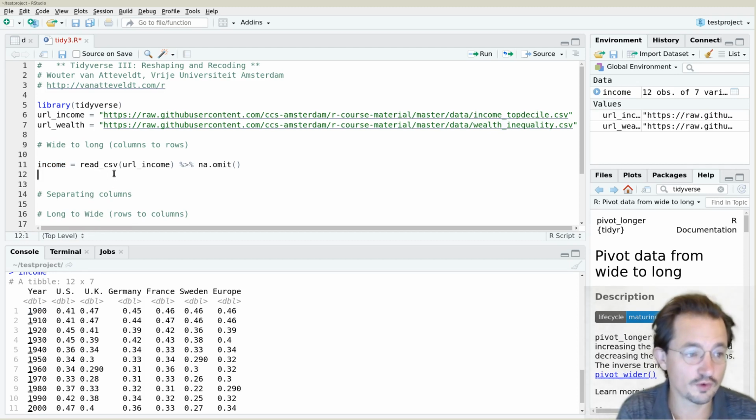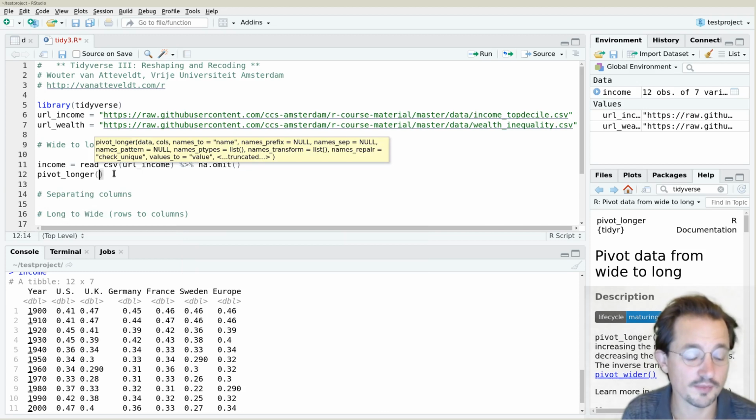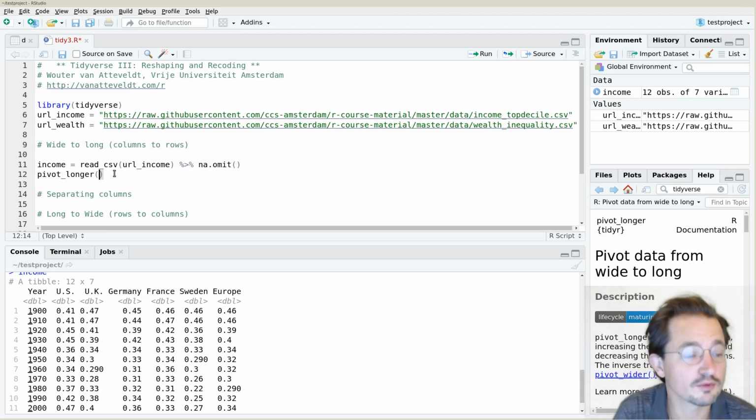To convert from wide to long, we use the pivot longer function. If you've been doing this for a while, you'll know that there used to be called melt and cast functions. Pivot longer is basically what used to be called the melt function, because you melt the data to a long format. But we call it pivot longer. We pivot the data to become longer.